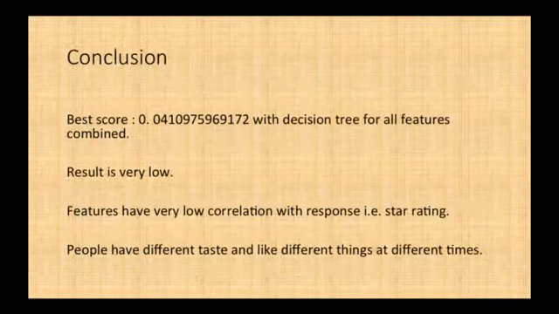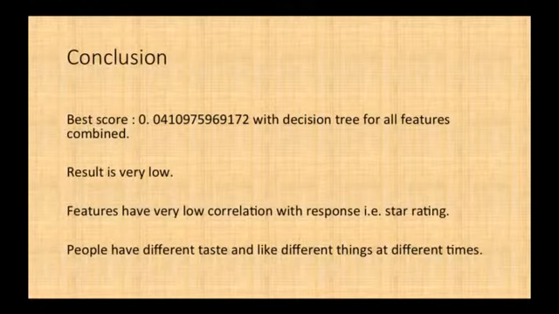And from all the analysis and prediction we came to know that there is very low correlation between the response score rating and the various features like alcohol, Wi-Fi, and parking. It is because people have different tastes and like different things at different times. So the best score we could get is 0.04, which is pretty low, because of the reasons I have explained.